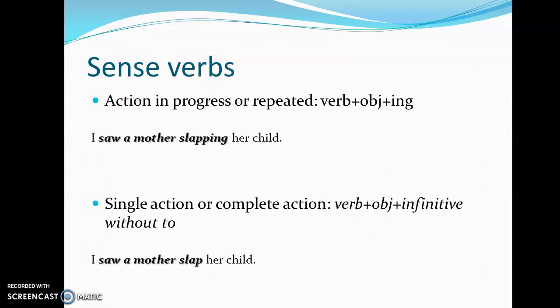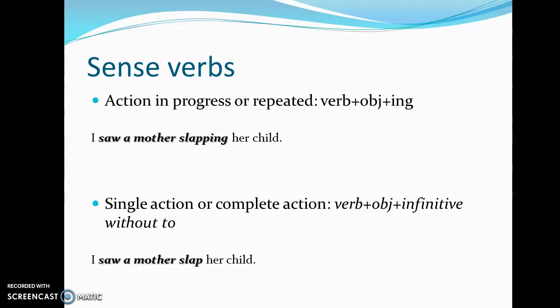With sense verbs, I can have the pattern verb, object plus ing, if I mean that the action is in progress or repeated. I saw a mother slapping her child. This means that I'm watching the whole scene. We can paraphrase this as, I saw a mother who was slapping her child. So I see the action repeatedly or in progress.